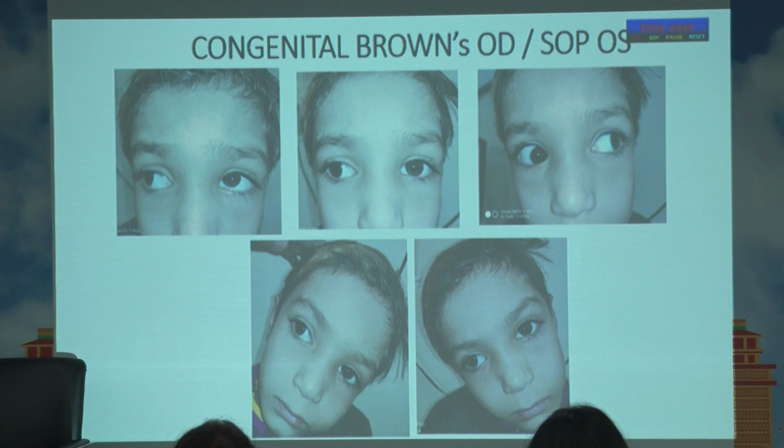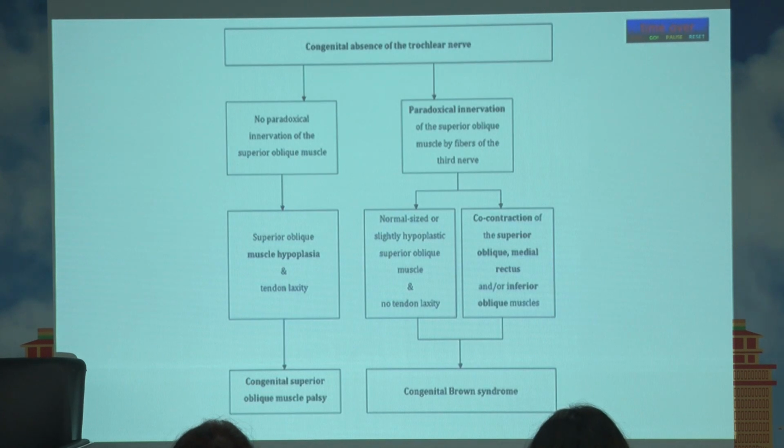CCDDs. This is showing one eye Brown's and the other eye superior oblique palsy. Very interesting presentation, and there is also sort of albinism in this child. So, you can see that the right eye is Brown's, it is not elevating at all in adduction, and the other eye is overelevating in adduction. These are reported because both are CCDDs. So, you can have superior oblique palsy in one eye and Brown's in the other eye. This is possible. So, always look out for these if you have a case like that. This is just to explain why we get superior oblique palsy and Brown's, the same process, a continuous process.